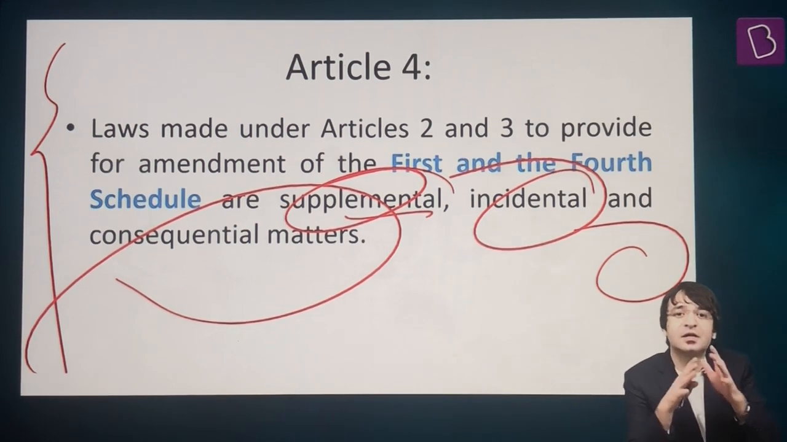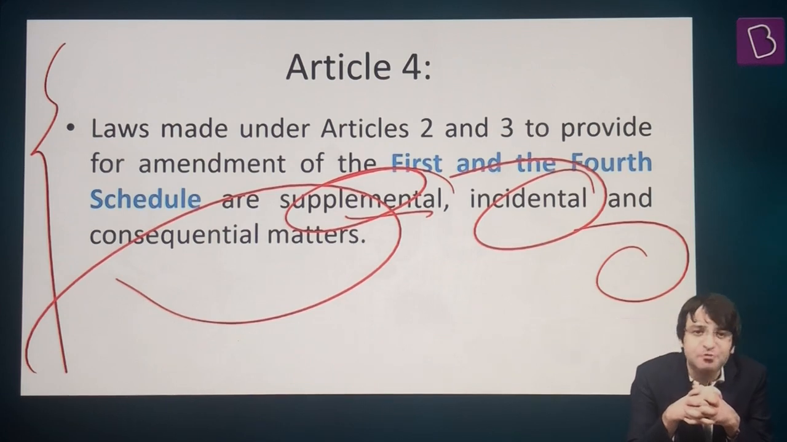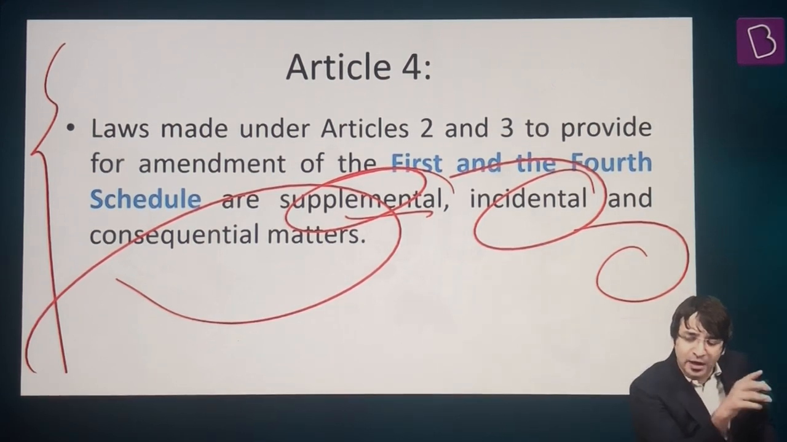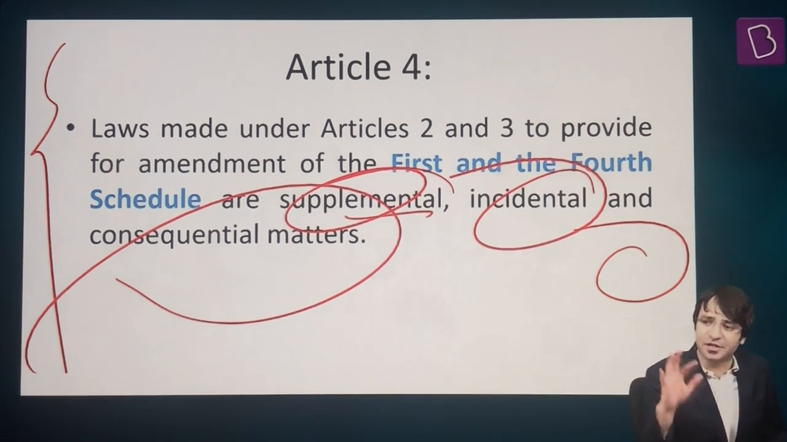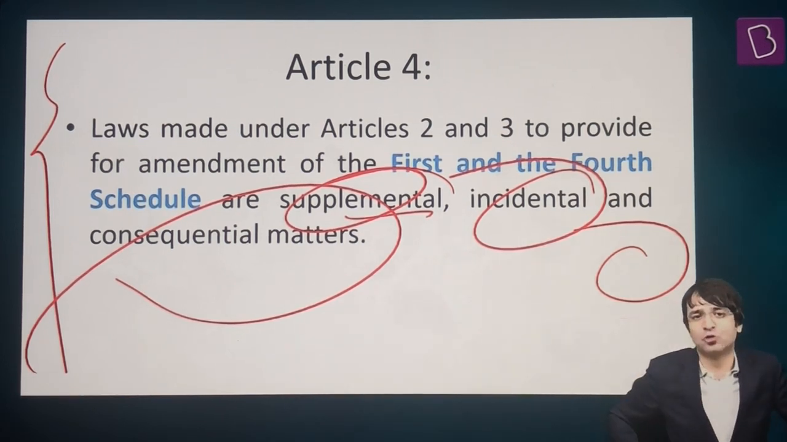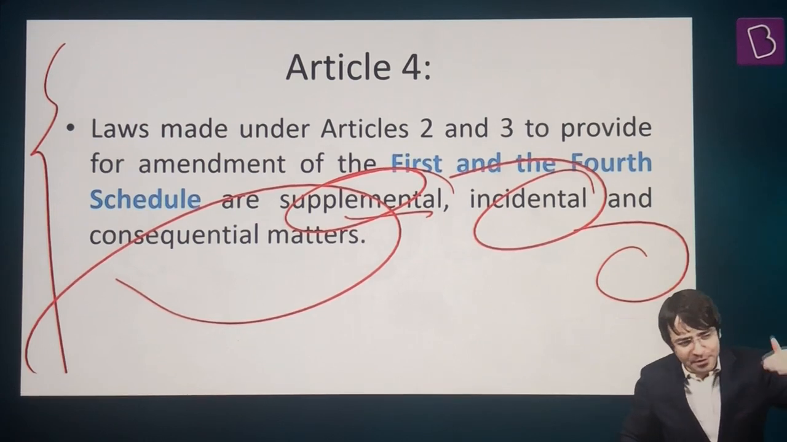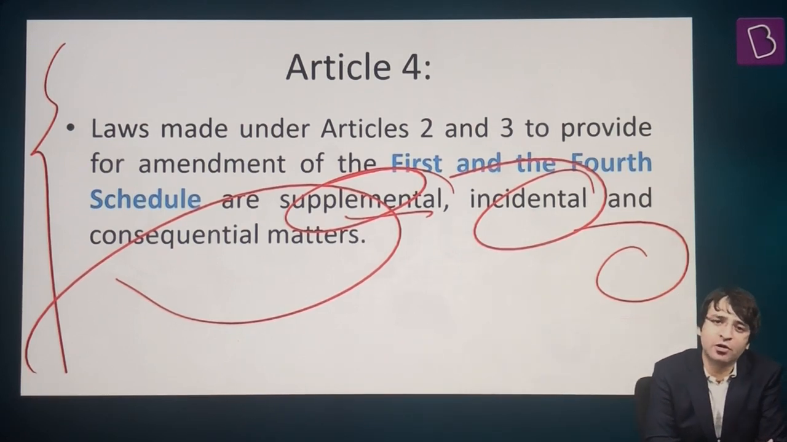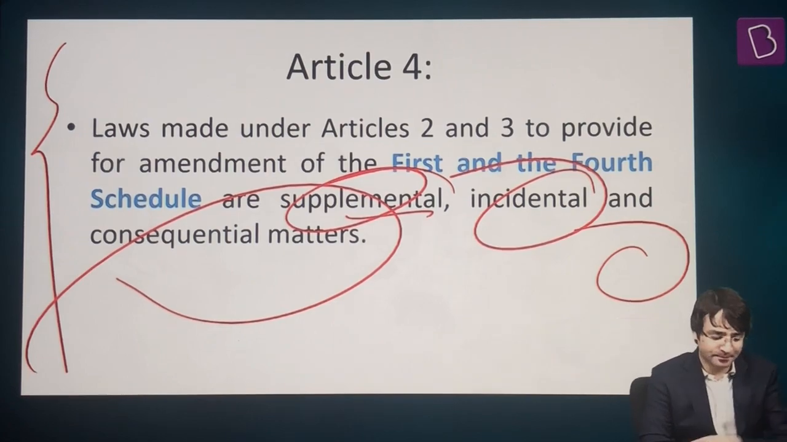So Article 4 provides an exception. In these cases, the Constitution is making an exception under Article 4. When Parliament is making a law under Article 2 and Article 3, there will be changes in Schedule 1 and Schedule 4, but don't treat these bills as constitutional amendment bills. That means you can make changes to Schedule 1 and Schedule 4 by simple majority. Special majority is not required. That's Article 4 of the Constitution of India.